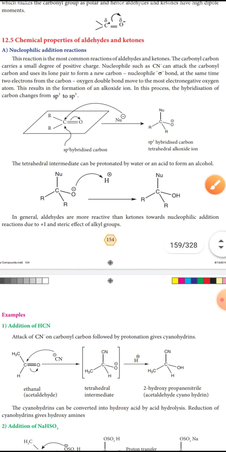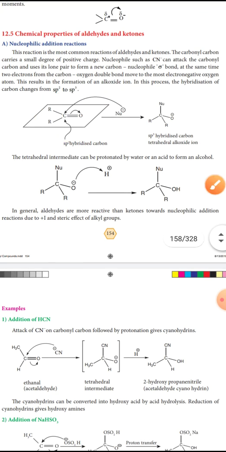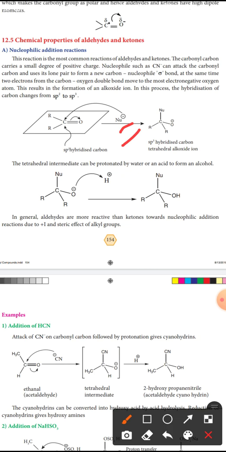Okay, so see here, this is a ketone compound. This carbon is positive, attracting a nucleophile, any negative ion, for example CN minus. This carbon attracts that nucleophile and bonds with CN. This results in the formation of an alkoxide ion. Oxygen valence is 2, but here only one valence is there, so oxygen forms a negative ion.